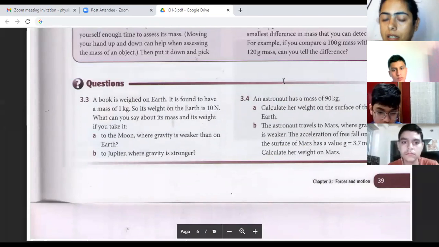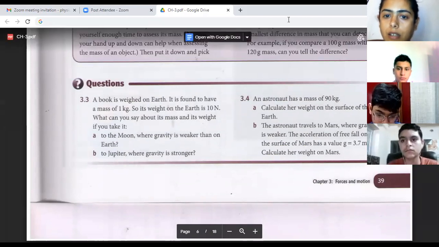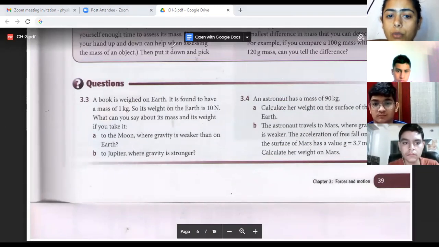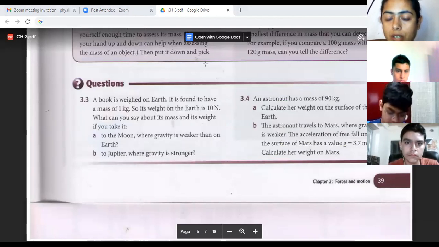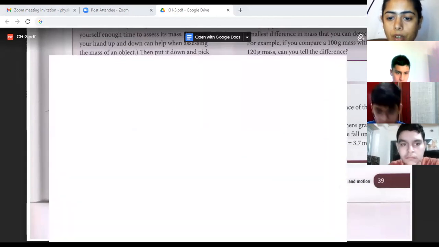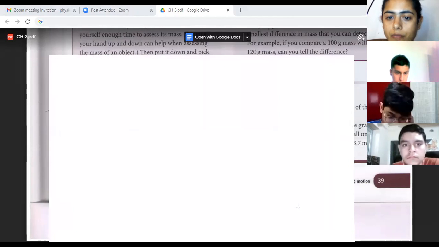Mass does not change from place to place. I told you in the previous class that if we go from earth to moon, mass is not going to change, but weight is going to change. Fine. So let's do it. You can have the difference of mass and weight.